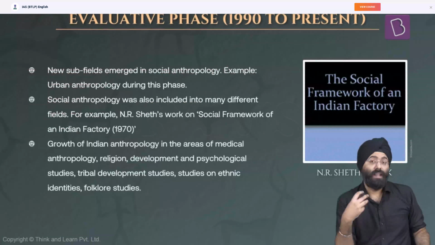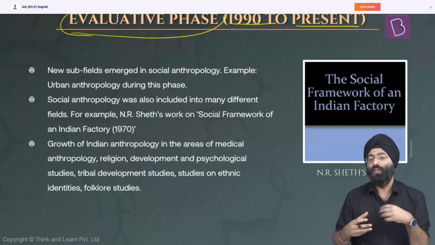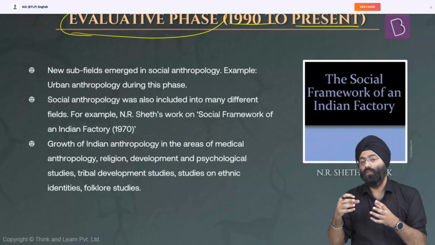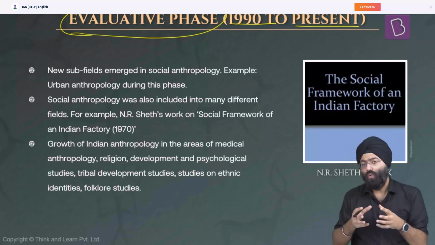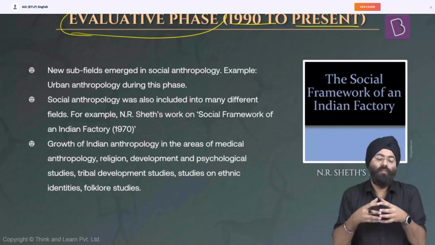So let's move on to the next part, the fourth part, the evaluative phase from 1990 to the present. We saw that during the previous phase, the focus was on village and rural studies, in which we had association with caste, the economic aspect, and the political issues to a certain extent. Now, in the evaluative phase, anthropology became more applied. That means it diversified itself into various other aspects.